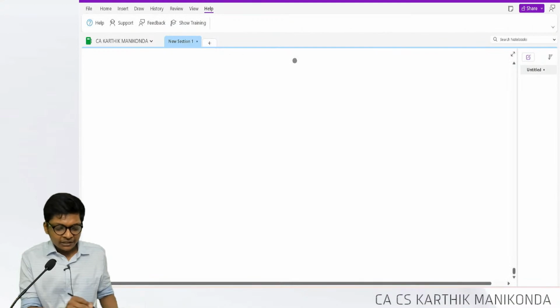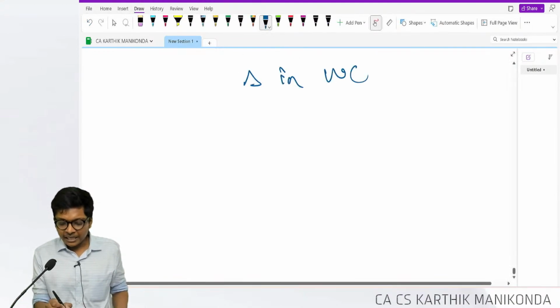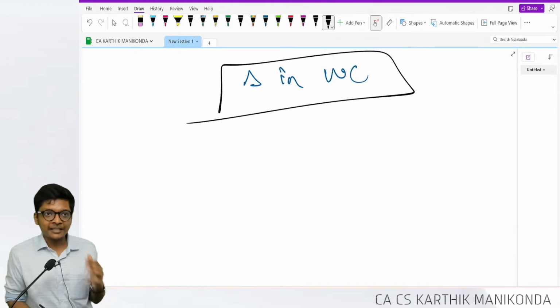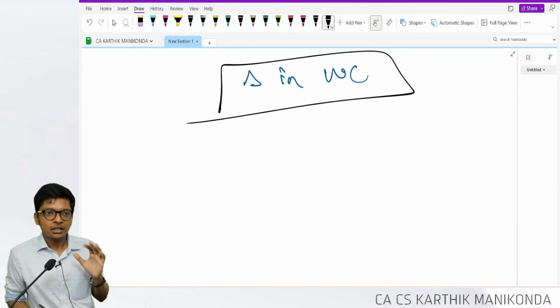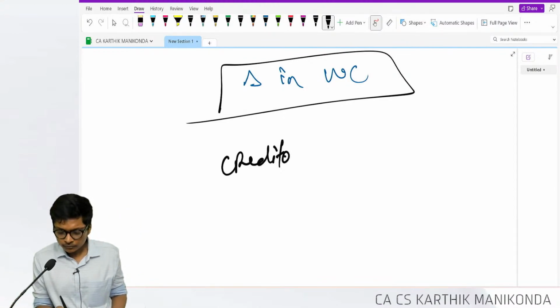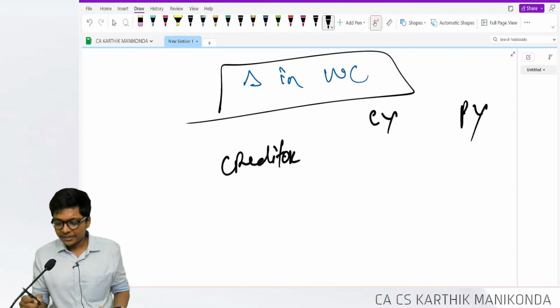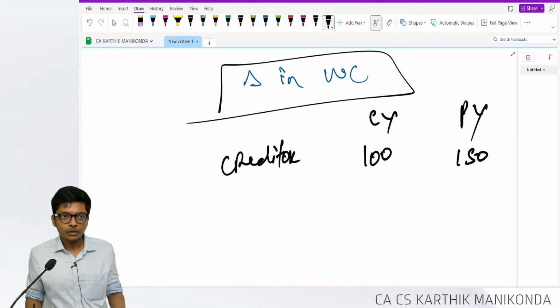And lastly, in cash flow, where students get stuck: change in working capital in operating activities. There's a formula. Asset increase means do this. Liability decrease means reduce cash. Logic: creditors, current year, previous year. If current year is 100, previous year is, let's say, 150.